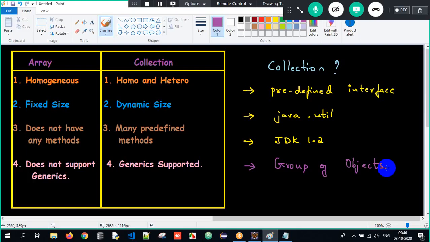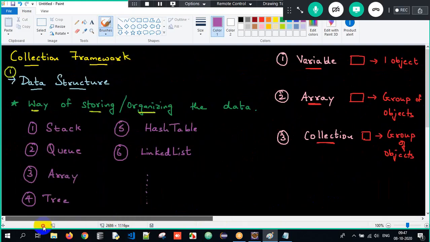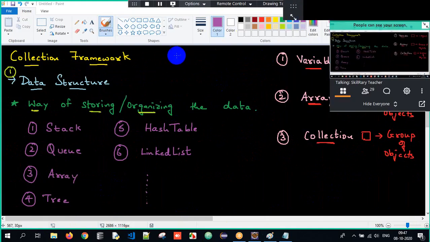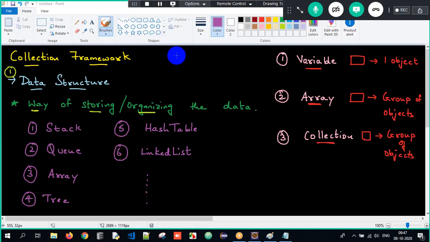Understood? So this is the basic kickstart we are going to have. It's not at all theoretical, it's complete programming here. But initially I just wanted to explain how it works here. Clear? So people who joined us late, we kick-started the session with something called data structure. What is data structure? It's a way of storing or organizing or arranging the data. You can use the term arranging also. Okay, data structure is a way of storing or organizing or arranging the data. It's a way to store the data.